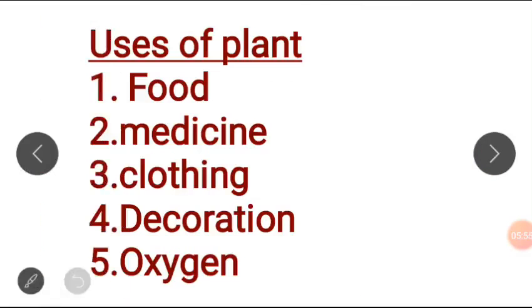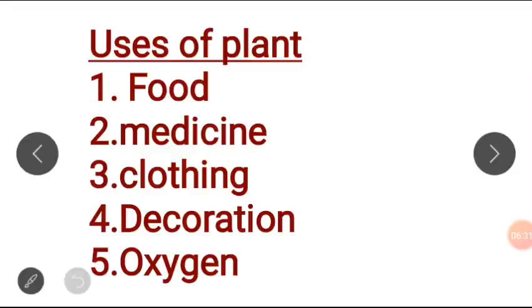Very good. Uses of plants. What are the uses of plants? There are many uses of plants. They provide the following for us. First, a source of food. Some of us are used to eating vegetables. It also serves as medicine. That is, they use some of these plants to prepare medicine. Are you listening, children?